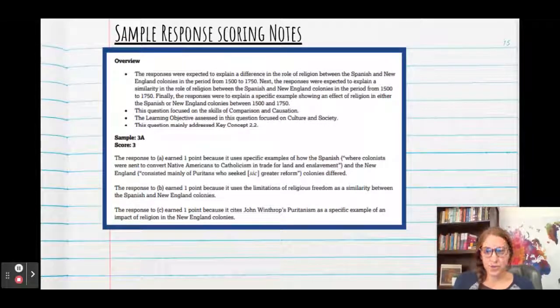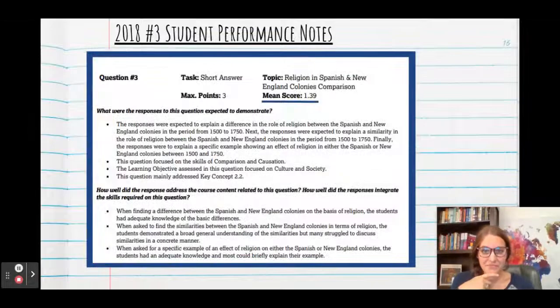And now here are the scoring notes. The response that you just read did earn a 3. It earned all 3 points because it hit the rubric. And honestly, it's not the best thing that you've ever read in your life, but it did just enough to get the point for each. So your teacher may be a little more strict throughout the year, but honestly, on the AP exam, if you can include specific evidence and explain it, that's all you need to do.